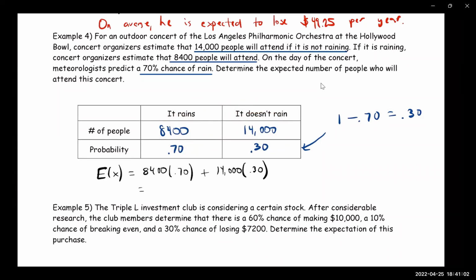That number is between those two numbers, so that makes sense. Yeah, you're right. 10,080 people are expected to show up on average.